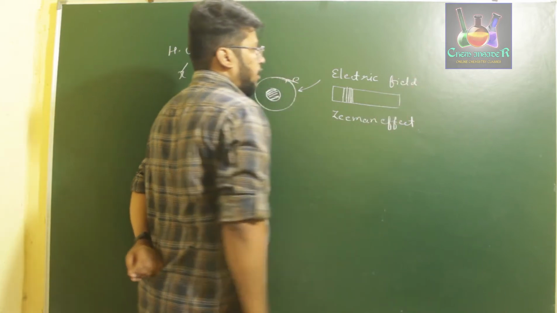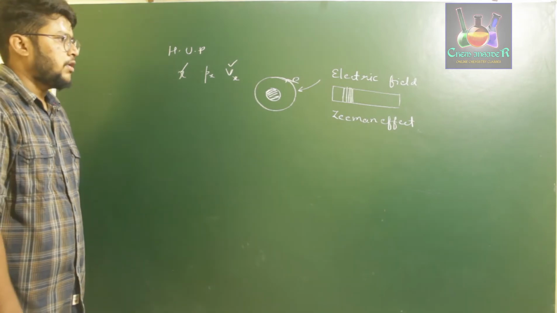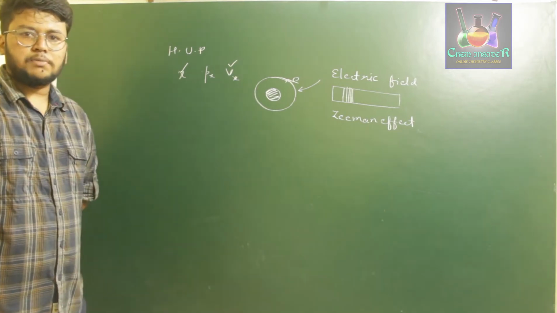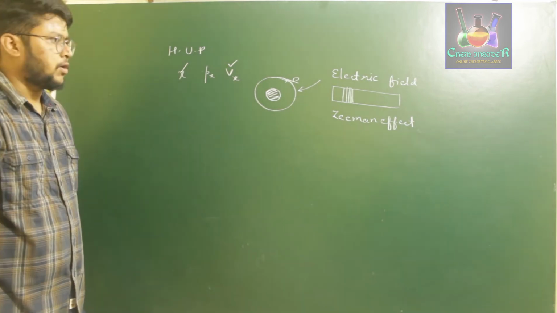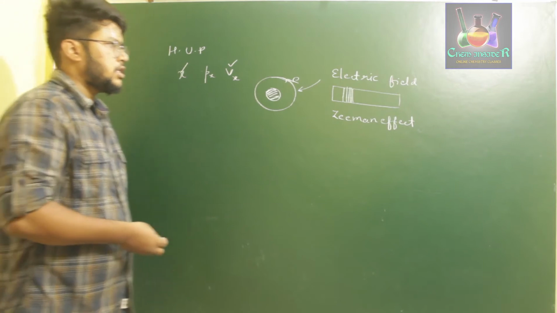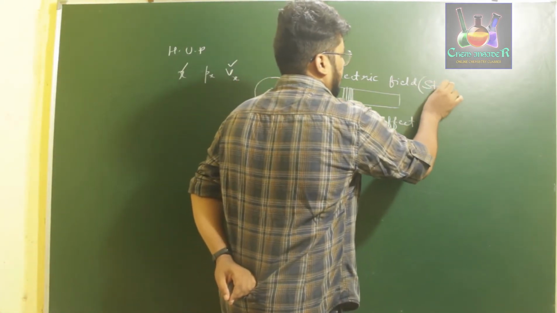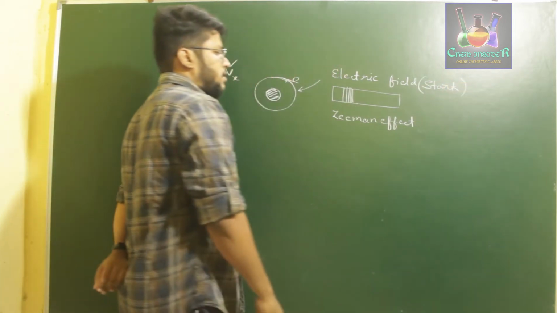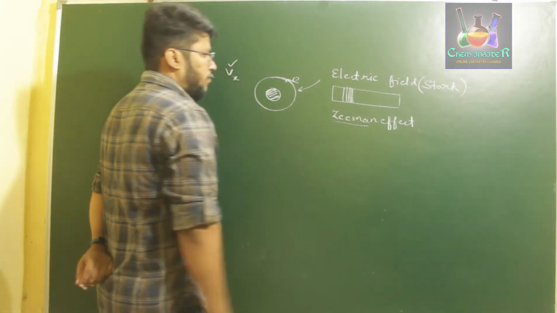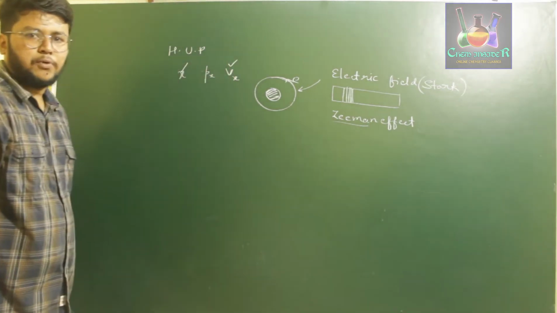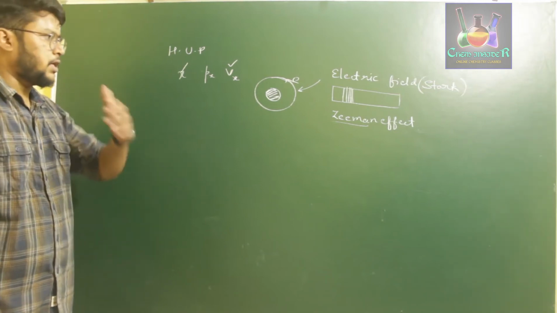So when a magnetic field or electric field is applied to the observed hydrogen spectrum, we observe certain discrete patterns of splitting. Bohr's model did not explain that splitting, possible because of either the Zeeman effect or the Stark effect. If you observe it in the case of an electric field, that is called the Stark effect. If you observe the splitting because of an applied magnetic field, then that effect is called the Zeeman effect. So clearly Bohr did not consider the dual behavior of matter such as particles.